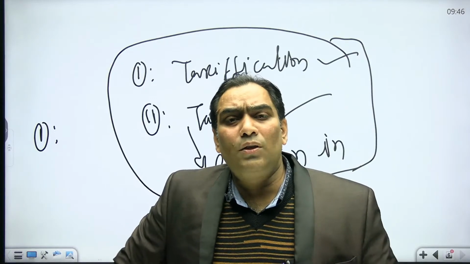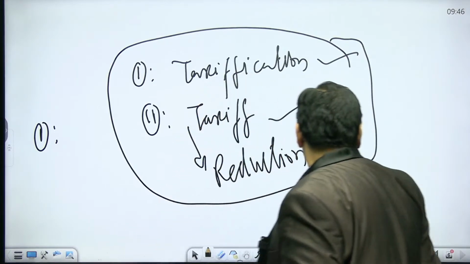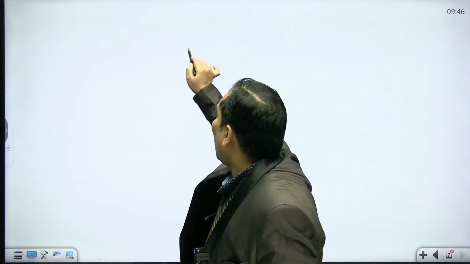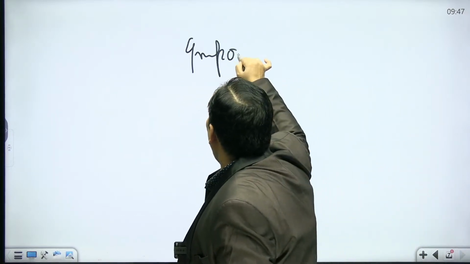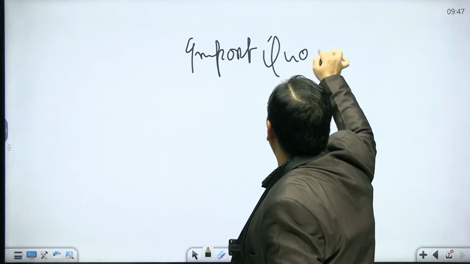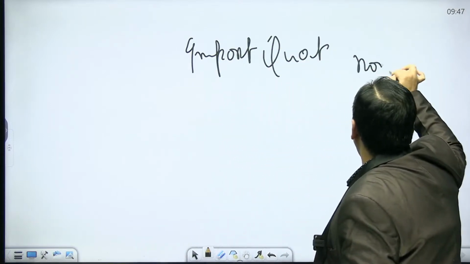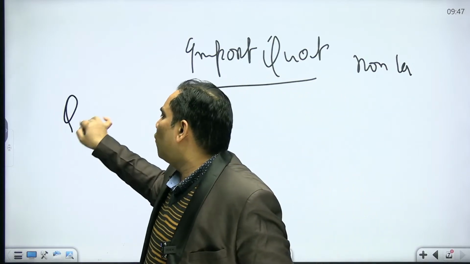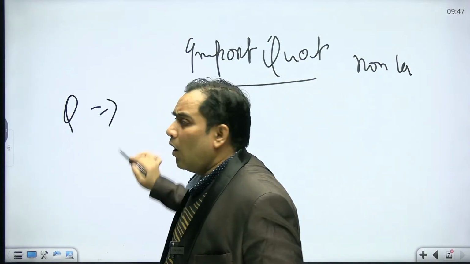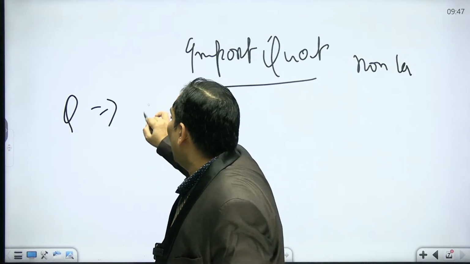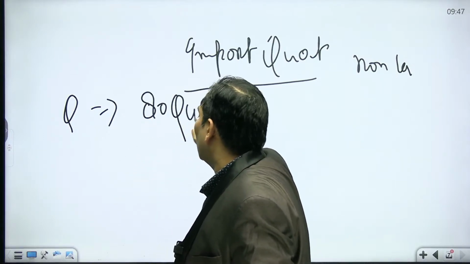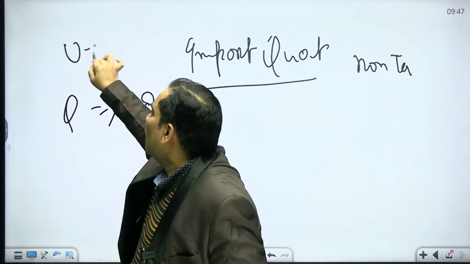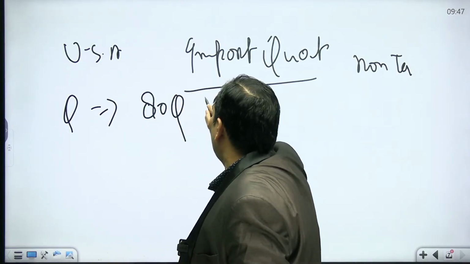Non-tariff barriers means, for example, the import quota earlier. This import quota is also a non-tariff barrier. What is the meaning of import quota? The country is going to fix that from a particular country, or from around the world, only 80 quintal can be imported. Suppose the USA is putting a limit that only 80 quintal of wheat can be imported.